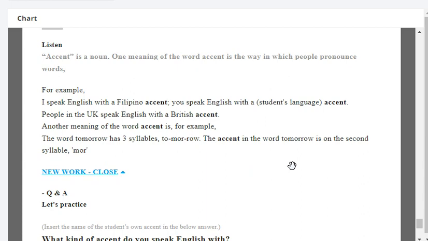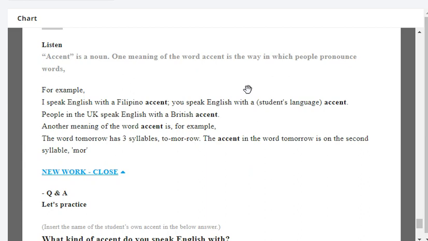Okay, another meaning of the word accent is, for example, the word tomorrow has three syllables. Tomorrow. The accent in the word tomorrow is on the second syllable, mor. Tomorrow. Okay, so let's practice.